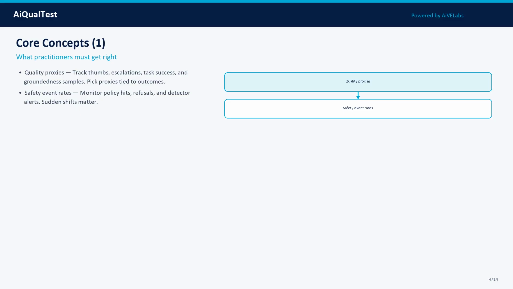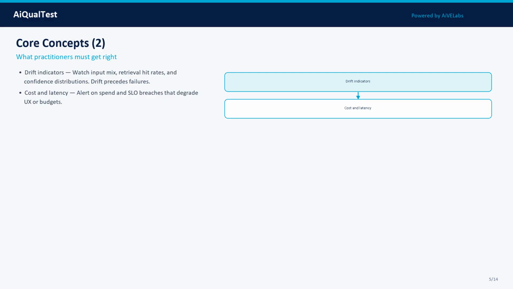Concept 2: Safety event rates. Monitor policy hits, refusals, and detector alerts. Sudden shifts matter. In practice, treat this as a measurable property, define what good looks like, attach evidence, and track it across model, prompt, data, and tooling changes.